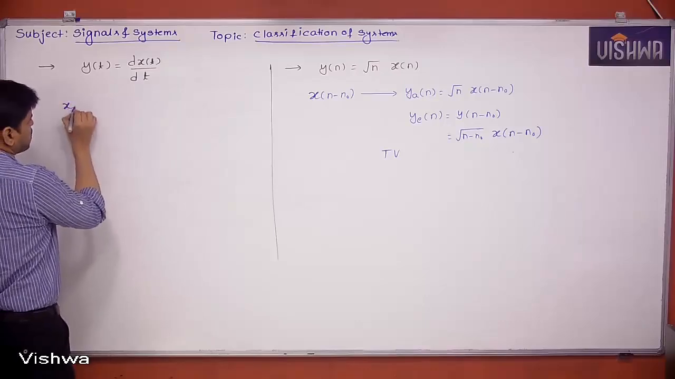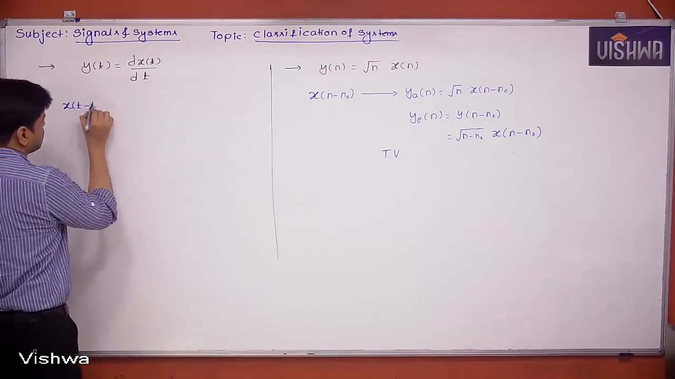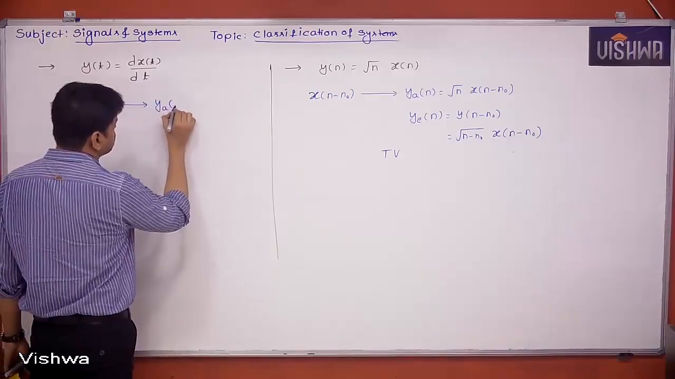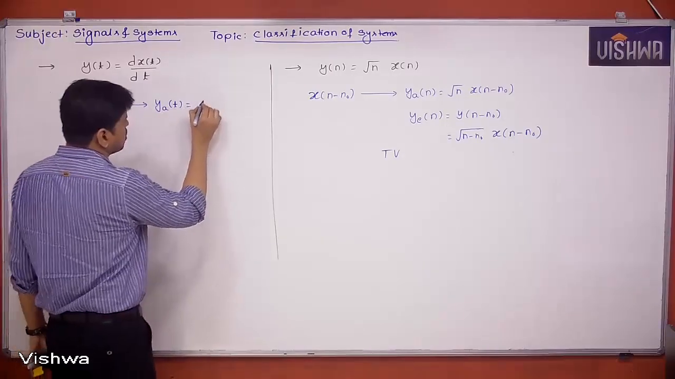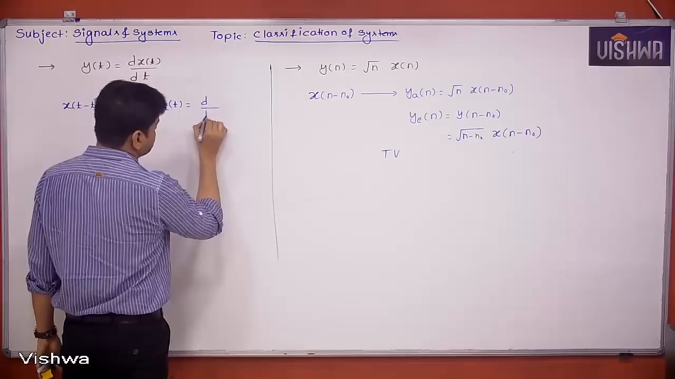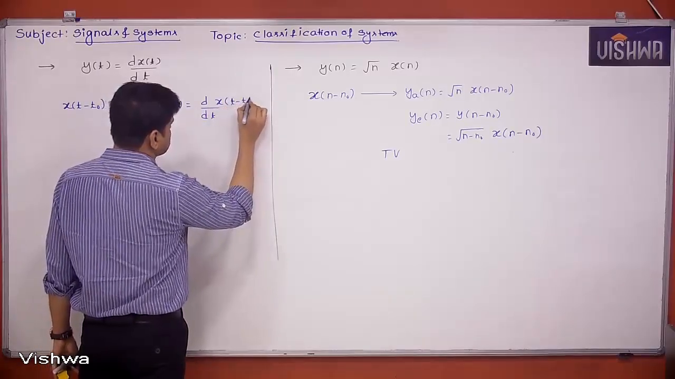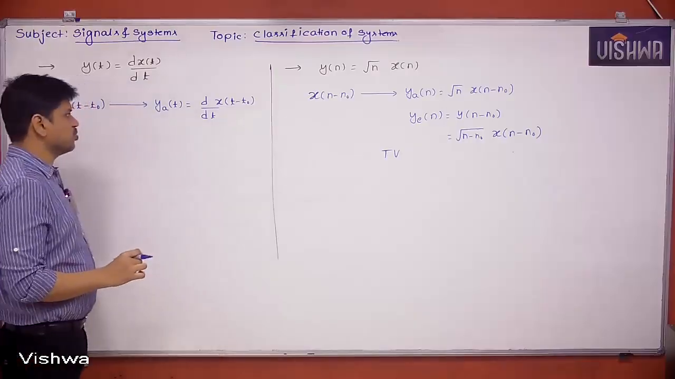So if x of t minus t naught is given as the input, then the actual output is nothing but the derivative of the input, d by dt of x of t minus t naught. That's the output we are going to get.